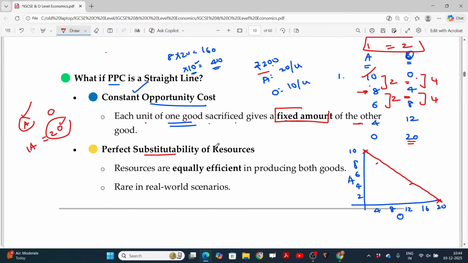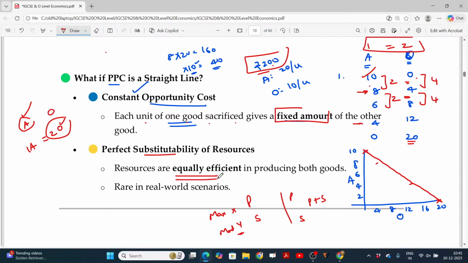Substitutability of resources. See this 200 rupees. Instead of 200 rupees, we may assume that we have two resources also. Probably material X and material Y. Because rather than rupees, we are talking about resources only, material X and material Y. Probably material X being plastic and material Y being steel. You want to manufacture the table using plastic completely, steel completely, or a mixture of these two, which is also possible, right?